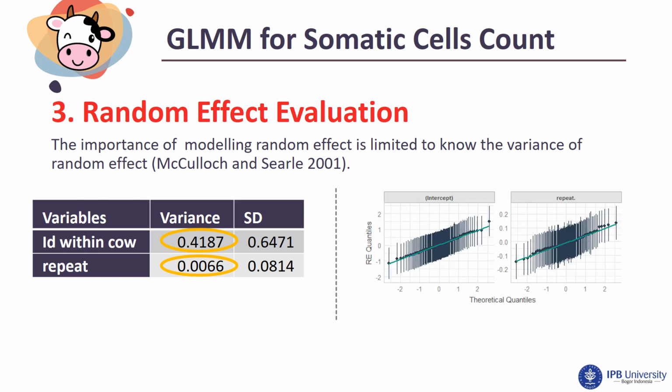Random effects in a GLMM need to be normally distributed. We can see that the quantile points of ID within cow and repetition lie on the theoretical normal line. It indicates that the random effects fulfill the normality assumption.